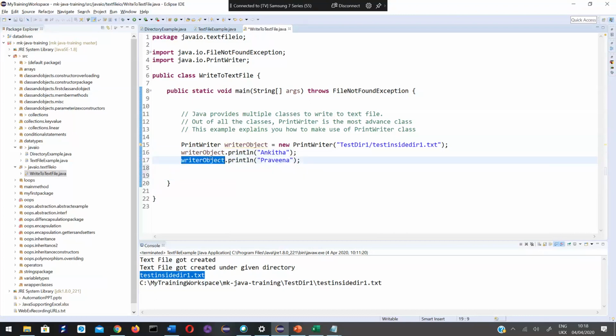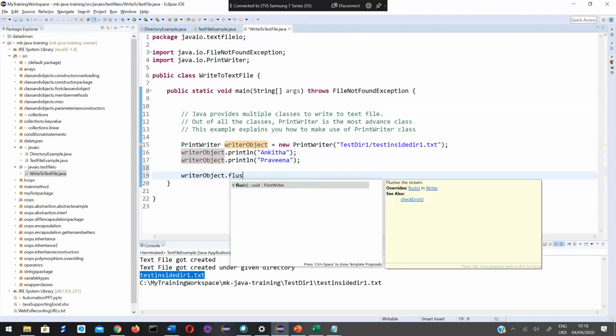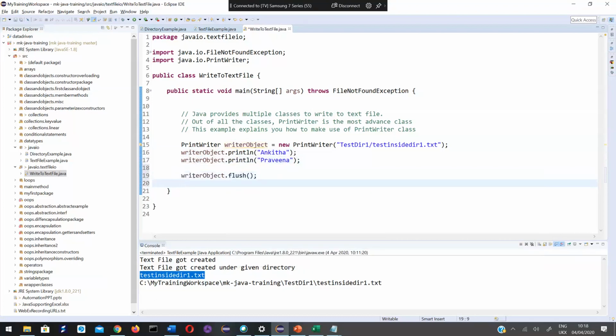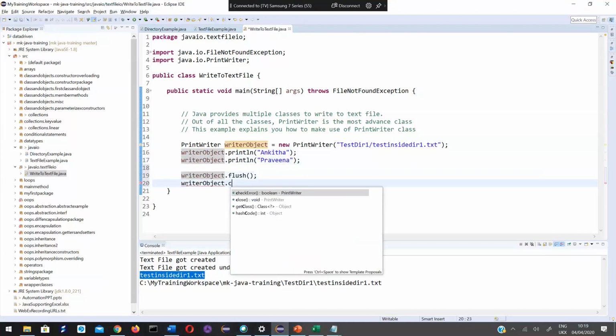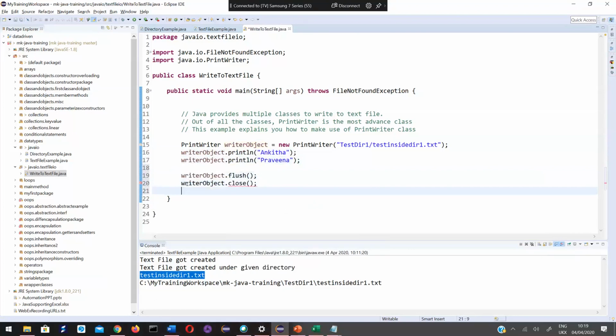Writer object dot flush. These two are important, this flush method and close method. I'll explain the use. Let me execute this program first.